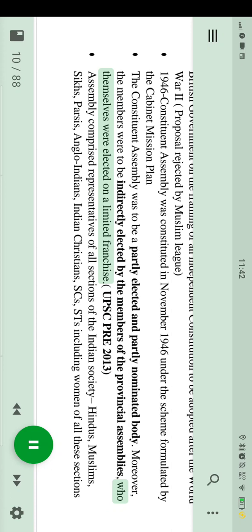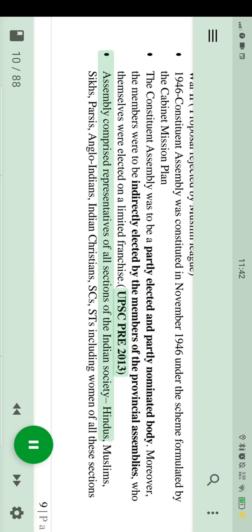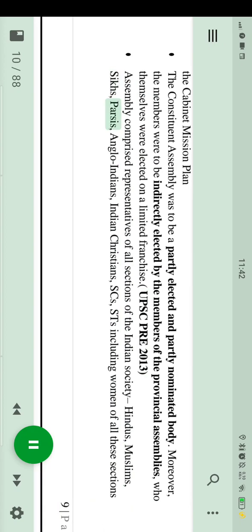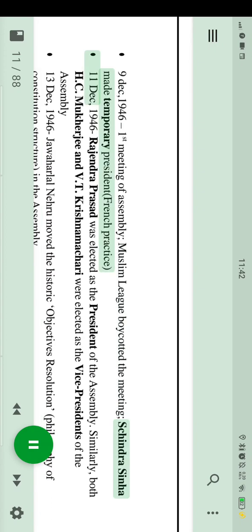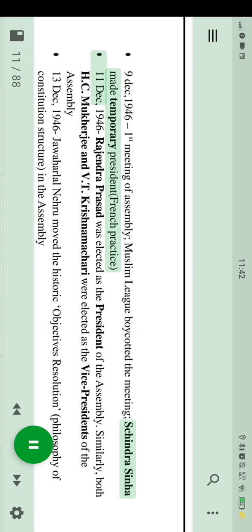UPSC Prelims 2013: The Assembly comprised representatives of all sections of Indian society: Hindus, Muslims, Sikhs, Parsis, Anglo-Indians, Indian Christians, SCs, STs, including women of all these sections. On the 9th of December 1946, the first meeting of the Assembly was held. The Muslim League boycotted the meeting. Sachchidananda Sinha was made temporary president, following French practice.